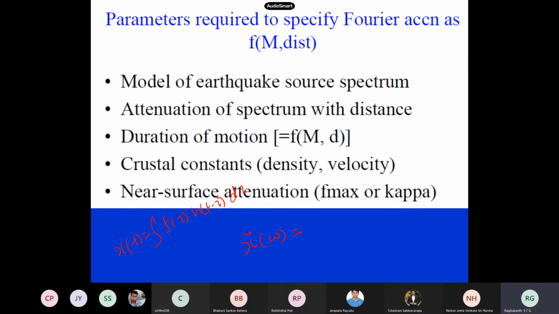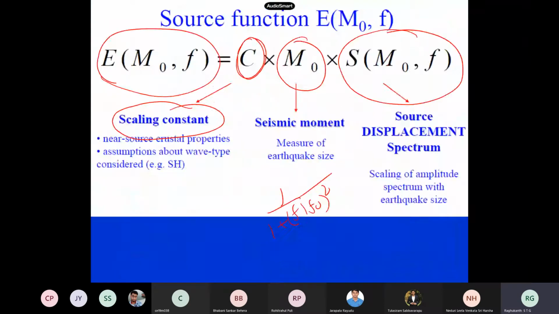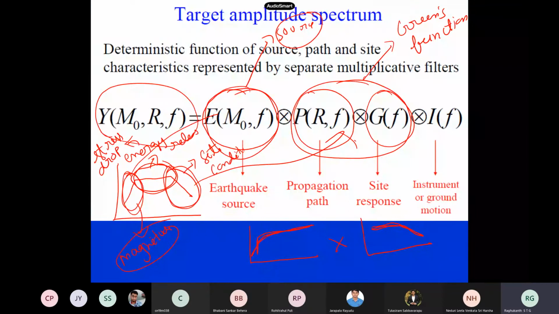Convolution in time domain is the same as multiplication in frequency domain. So it is simply f bar omega times h bar omega. This is also a property of the Fourier transform: convolution in time is the same as multiplication in the frequency domain. So if you write this equation in the frequency domain, it becomes simply multiplication. Based on this concept, in this seismological model we have a source, then we have the medium, and you write it in the frequency domain because there it is simply multiplication. What this method does is we have all empirical things. So this is empirical.